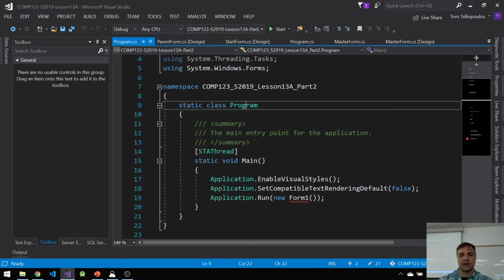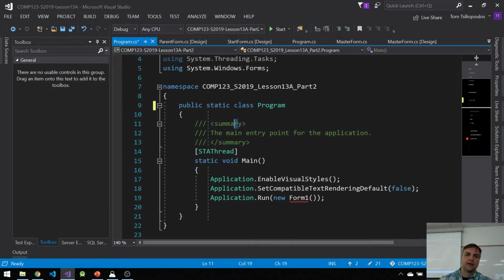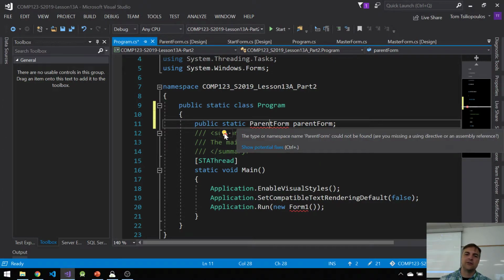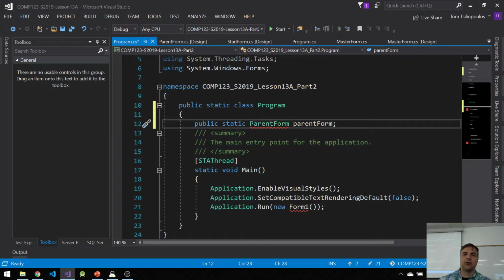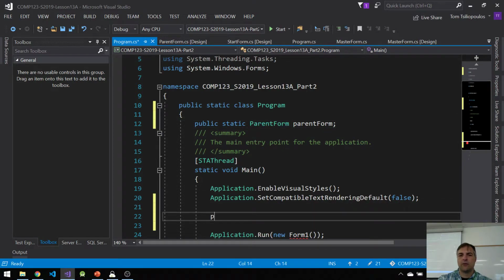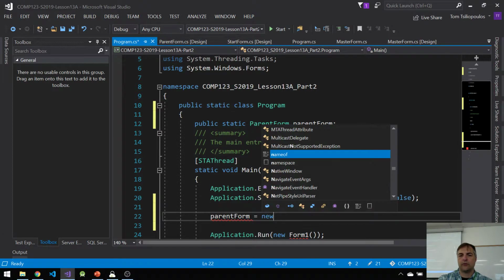Let's make it start that one up. So I'm going to say something like this. It's going to be public and static. I'm going to start off this new start form, or sorry, parent form. So ParentForm, and then parentForm. And of course, I need to make that public and static. And of course, it doesn't know what ParentForm is. Why? I need to set the views folder as part of the usings. And now I can go down in here and say parentForm is equal to new ParentForm.